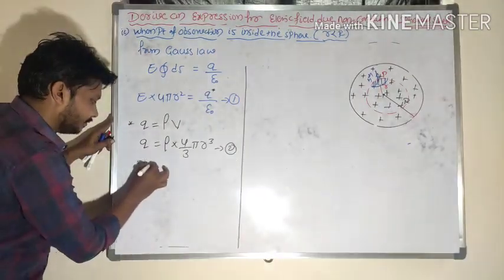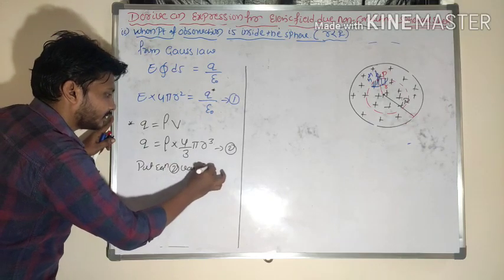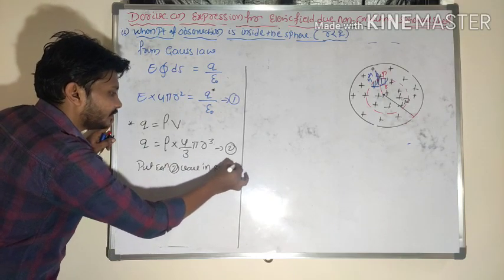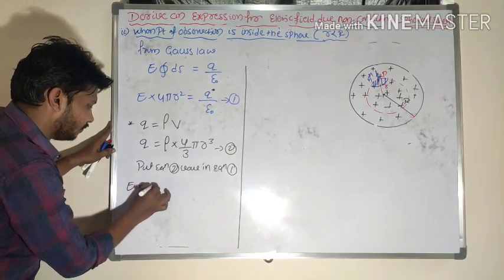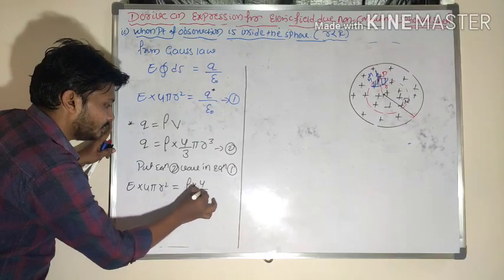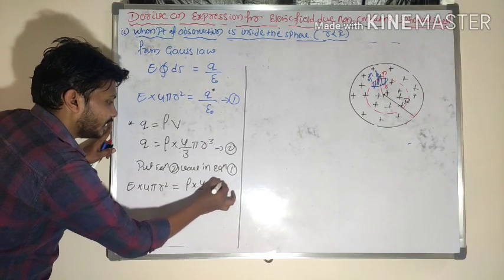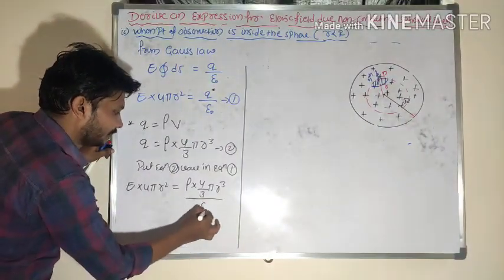So let me put the equation 2 value in equation 1. If you substitute that value, E into 4 pi r square is equal to rho into 4 by 3 pi r cube divided by epsilon naught.